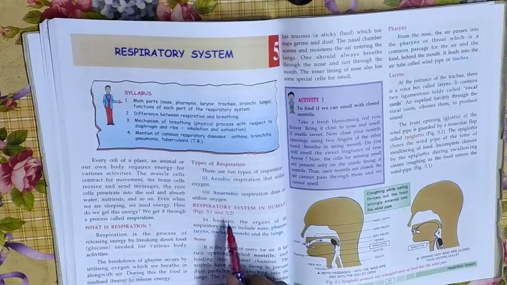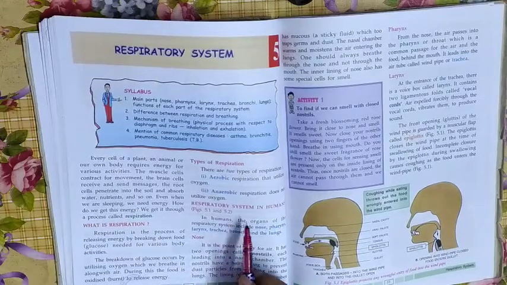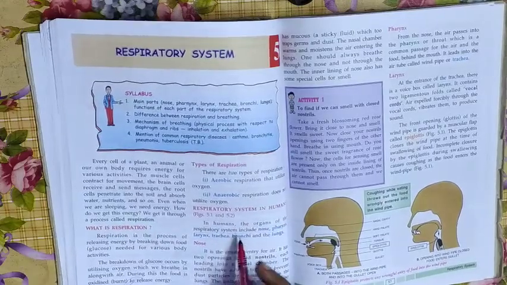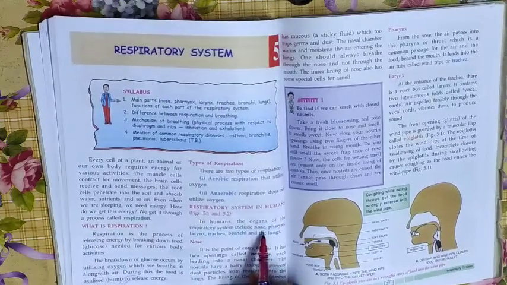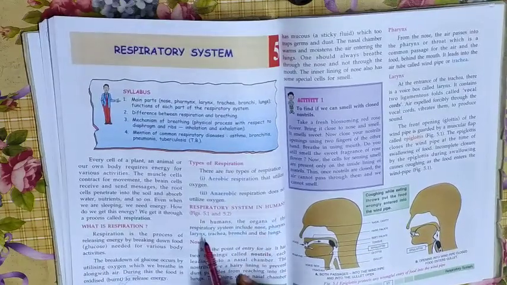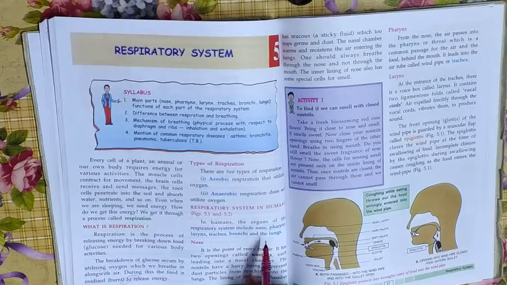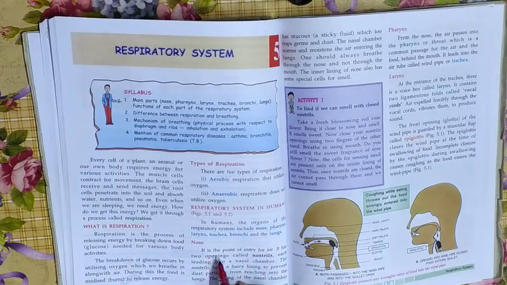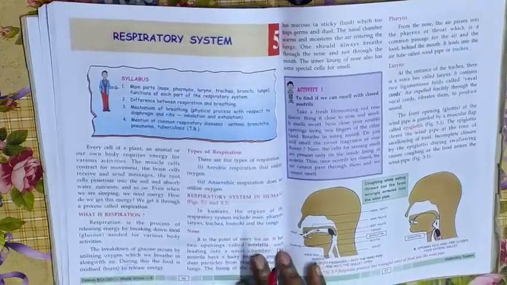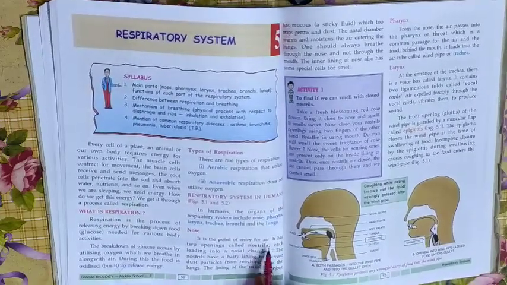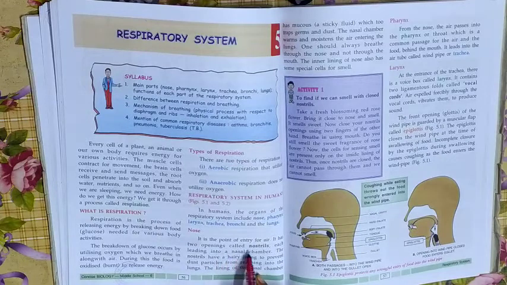Now, next we will study the respiratory system in humans. In humans, the organs of the respiratory system include what? Nose, pharynx, larynx, trachea, bronchi and the lungs. First, we will discuss the nose. The nose is the entry point for air. It has two openings called nostrils.